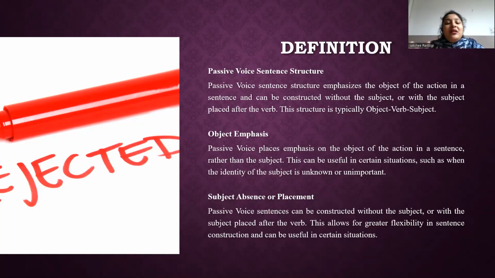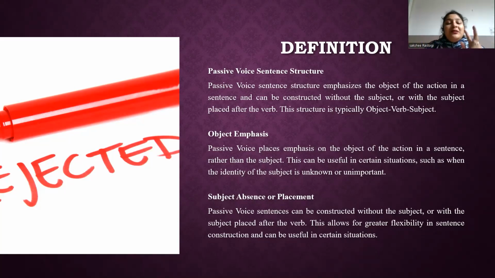So this flexibility in subject placement and absence is a key feature of passive voice. It allows you to adjust the sentence's focus and meaning to suit your communication needs. Here I have some examples of subject absence and placement. First, subject absence. See, in this example, the ball was thrown. No mention of who threw the ball. The play was written. So here, no mention of who wrote the play. The package was delivered. Here, there's no mention of who delivered the package.